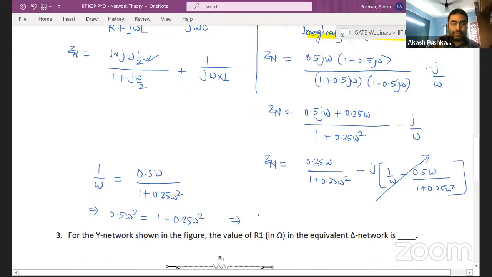So ideally it is what? 0.25 omega square equal to 1. So omega square equal to what? How much? 25 by 100, 4. So I get omega equal to 2 rad per sec.